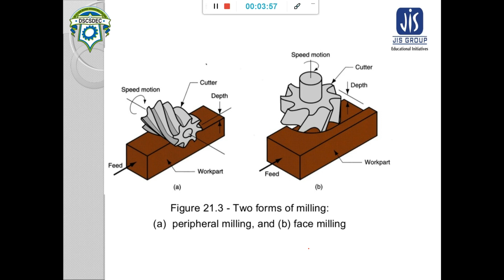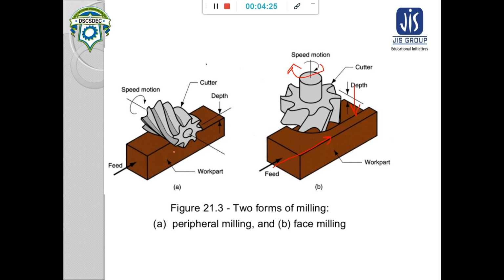In face milling, the speed motion is in this direction, the feed in this direction, and the depth is given towards this direction.